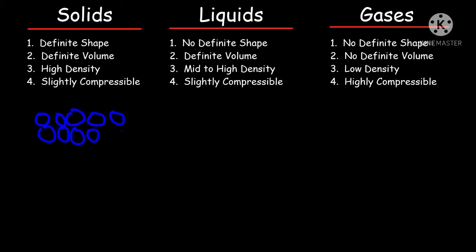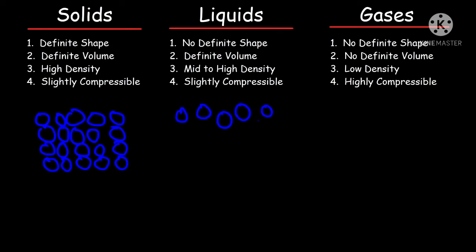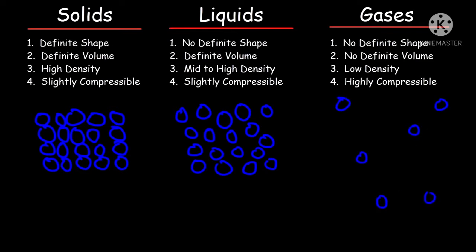Now children, take the example of solids. Don't get confused, here there is a point: solids, liquids, gases. Observe the third point clearly so that it will be clear to you. Now let's take the example of the compressibility property. In solids, each and every atom or particle is closely packed, which means we cannot compress it. What about liquids? They are placed slightly far from each other, so there is a space between the particles of the liquid. What about gases? They are much farther apart compared to liquids.